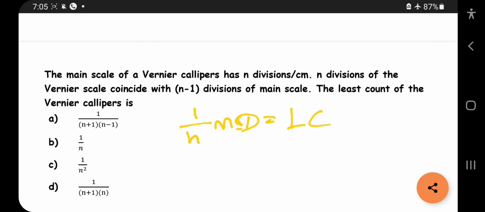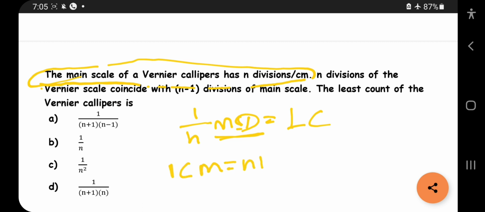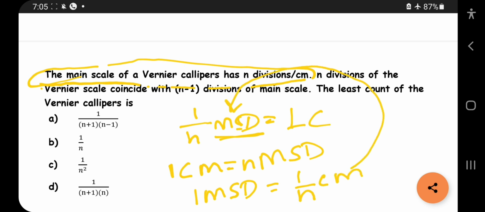And in the next part we should not leave MSD as such. They have given us that the main scale of the Vernier calipers has n divisions per centimeter. Okay, so 1 centimeter has n divisions of MSDs. Then 1 MSD is equal to 1 by n centimeter. Put it here. What will you get?